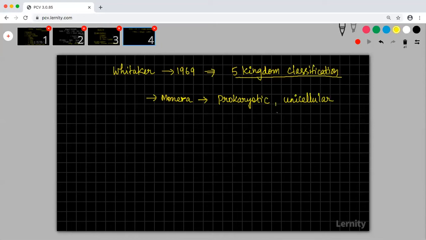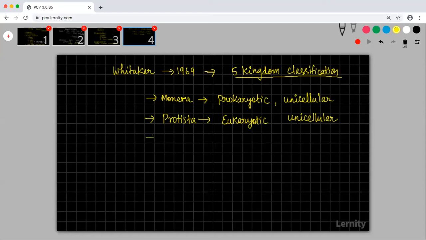So there were unicellular and prokaryotic. So he created a subgroup which is called Protista, the second kingdom. The Protista will include eukaryotic unicellular organisms.